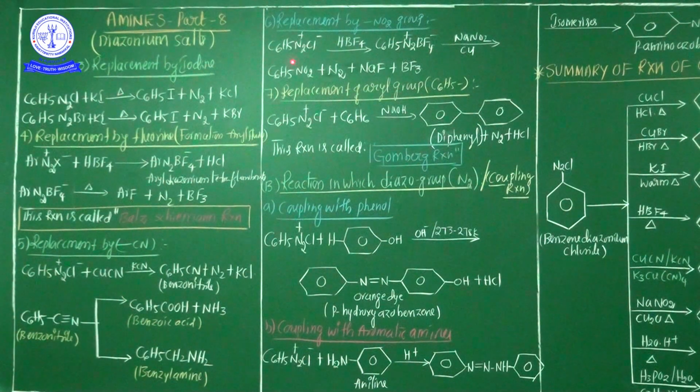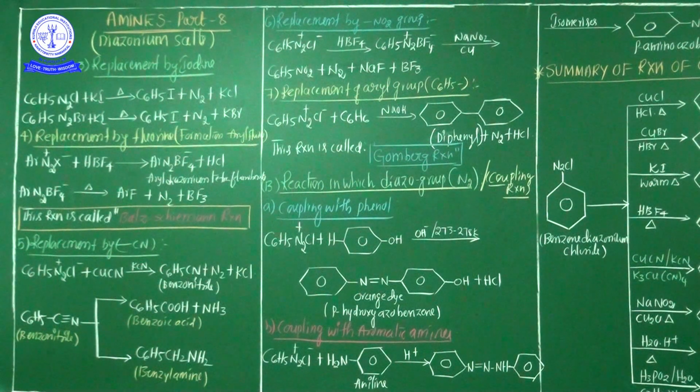Now see this one, benzene diazonium chloride treated with tetrafluoroborate. Now what happened? Benzene diazonium tetrafluoroborate is liberated. It is an intermediate product. This is again treated with sodium nitrite in the presence of copper powder. Finally, nitrobenzene, additionally nitrogen gas, sodium fluoride and boron trifluoride are liberated. In this chemical reaction, nitrobenzene is formed.